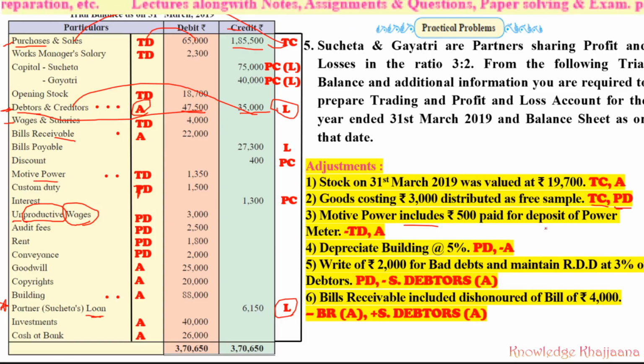What is meant by power meter? Power meter means electricity meter. Those 500 were the deposit of the electricity meter, which by mistake was included in the motive power bill.